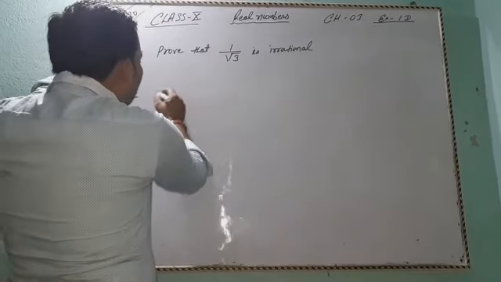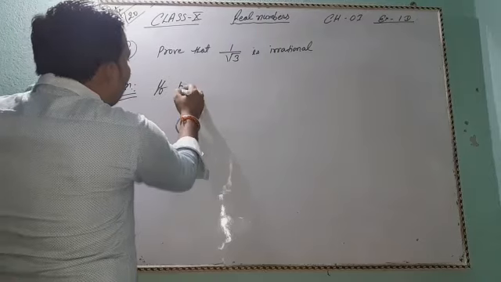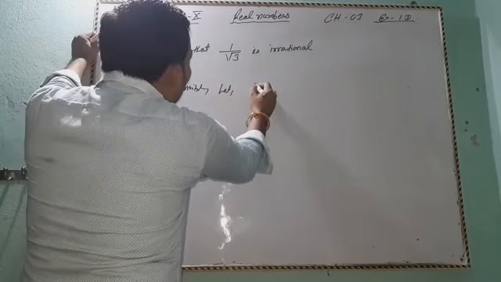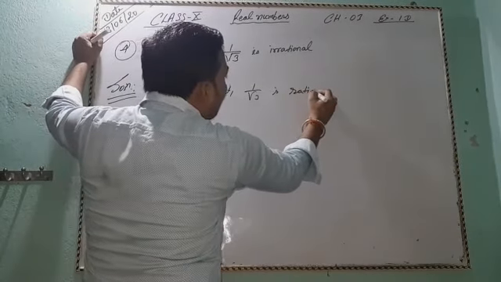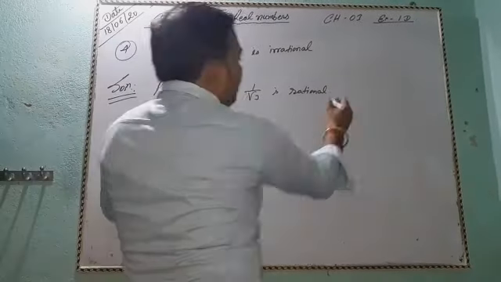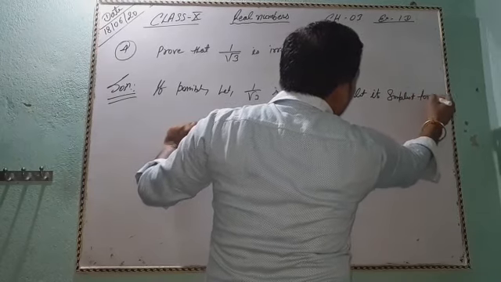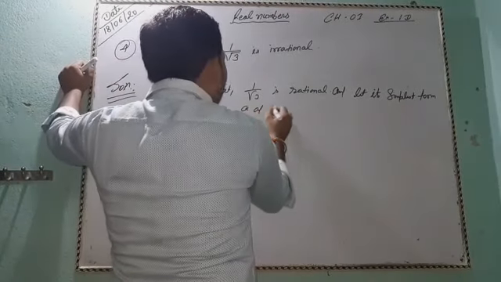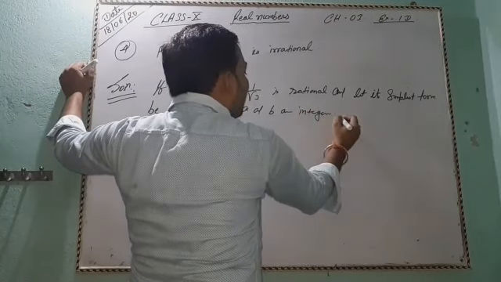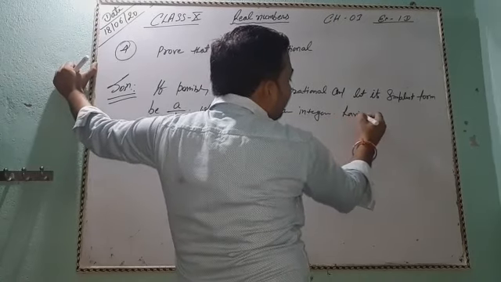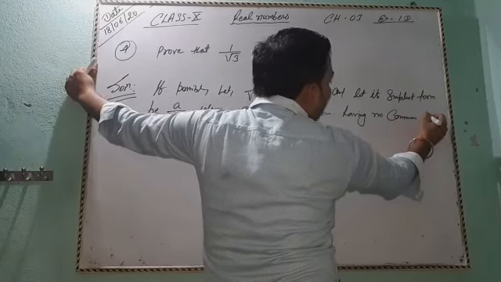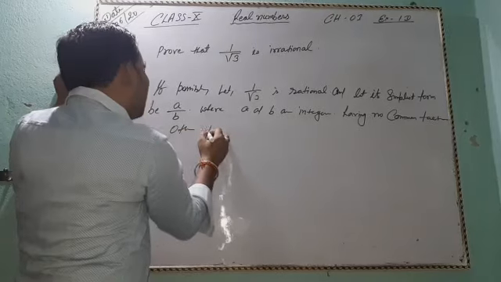Let us, if possible, let 1 by root 3 be rational, and let its simplest form be a by b, where a and b are integers having no common factor other than 1.